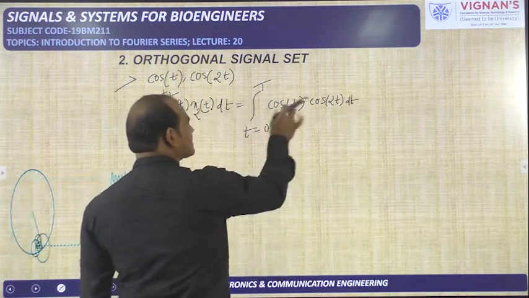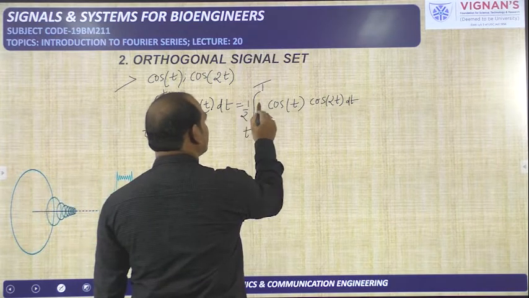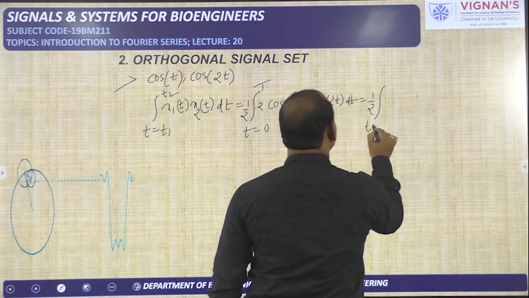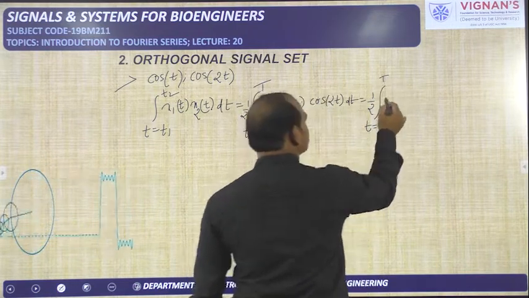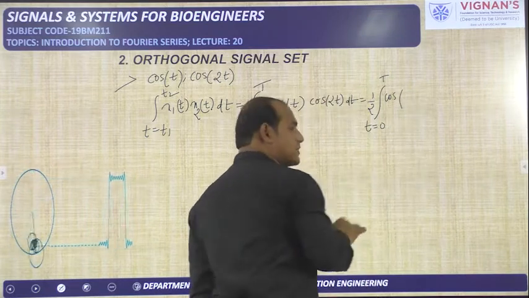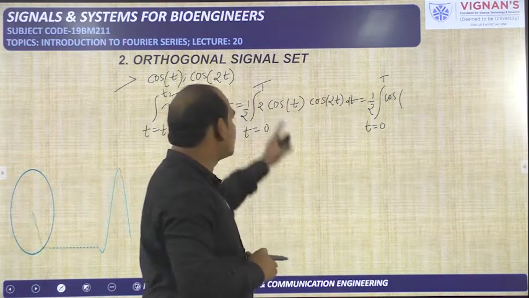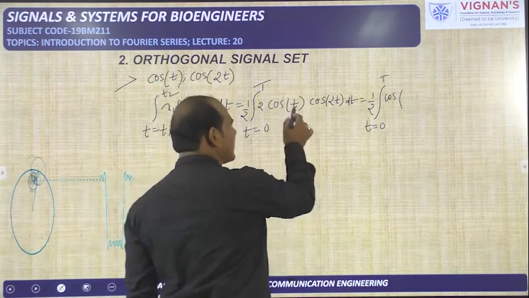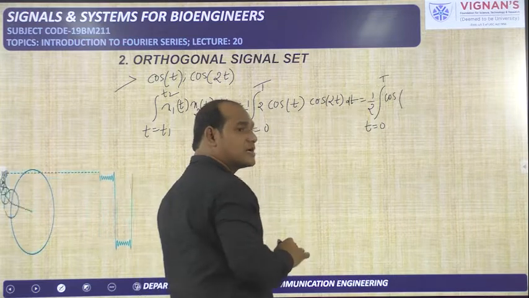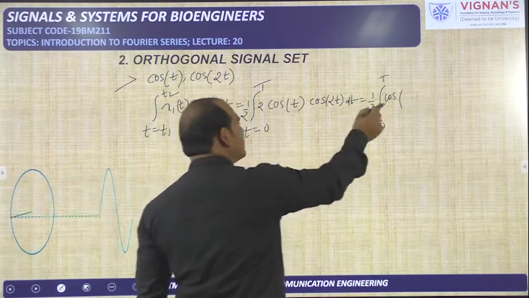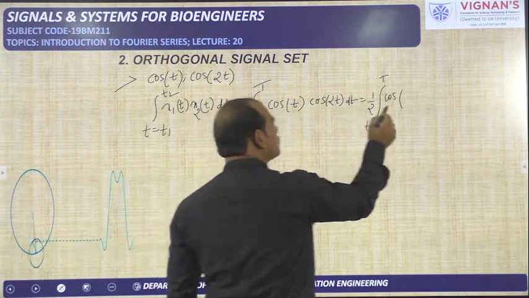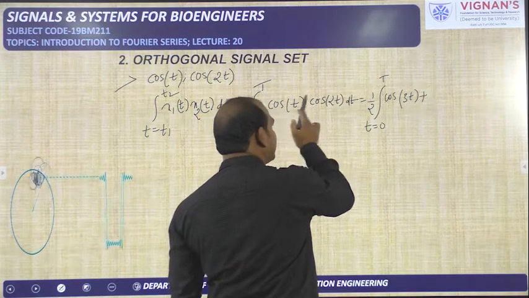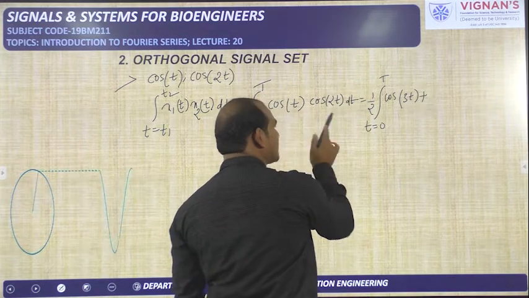Oh, it is in the form of cos a cos b. So we can put here 1 by 2, here 2, that means 2 cos a cos b. It is equal to 1 by 2 into integral from 0 to T. 2 cos a cos b means cos a plus b plus cos a minus b. Those formulas are very, very important. Here a is t and b is 2t. So cos a plus b means t plus 2t, that is 3t, plus cos a minus b, that means cos of t minus 2t, that is cos of minus t.